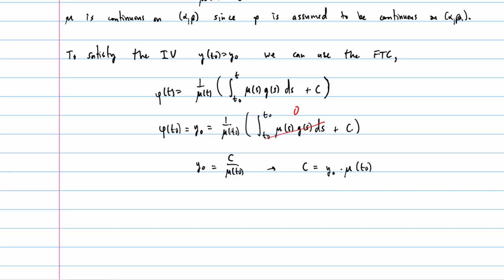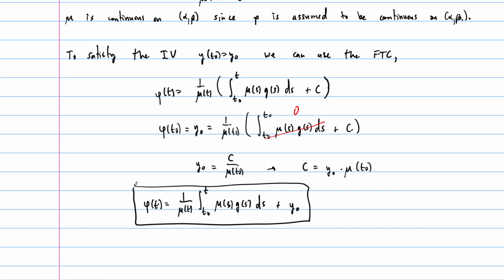Okay, so now multiplying back through, if we multiply through and get rid of these parentheses, then we'll see that these mu of t naughts will cancel, and what we end up with for our solution is this equation. So phi of t, our actual solution, is going to be 1 over mu of t times the integral from t naught to t of mu of s, g of s ds plus y sub 0. Okay, and so this is our particular solution to the initial value problem that we were given. Again, we've done this before, but it's nice to work through it every once in a while just to remind ourselves. So there we go.